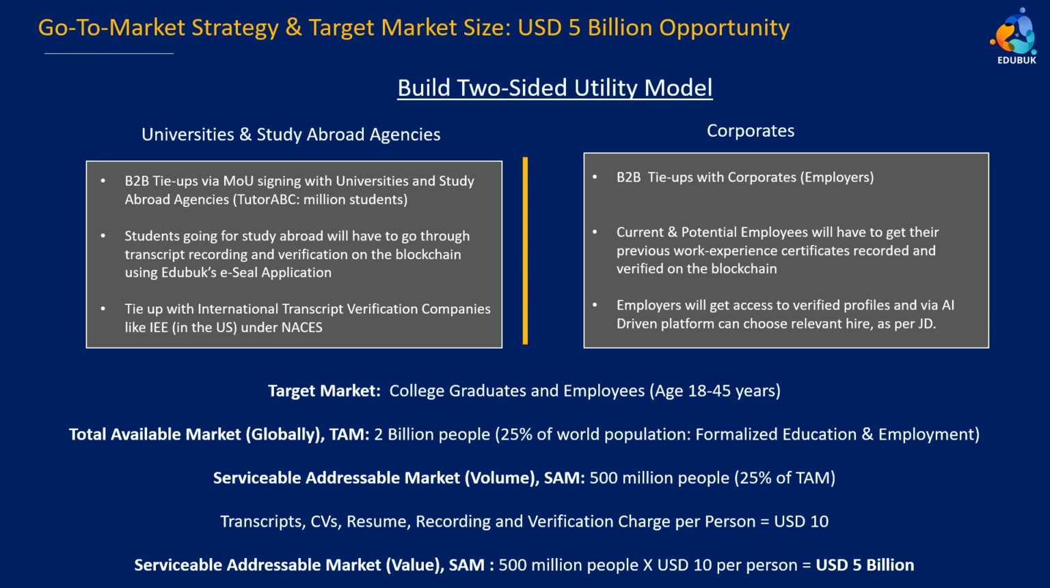And with respect to target market size, we are targeting college graduates and employees, and obviously at any given point in time, around 25% of the world population is either graduating or doing some college or education, or is an employee in a formalized sector. So out of 8 billion total population, 2 billion, 25%, is there. And out of that, the serviceable addressable market size is 25% of TAM, which is 500 million people. And we are charging $10 per person for all the certificates of that person. So around a 5 billion market size is the market opportunity that we are looking for.